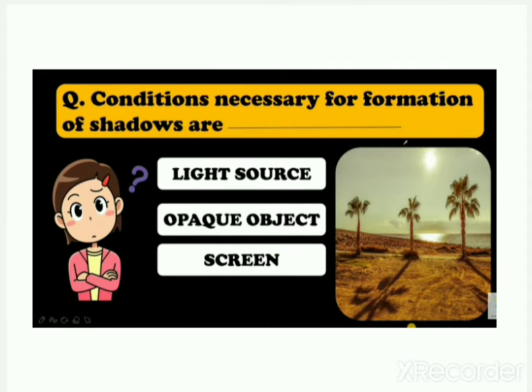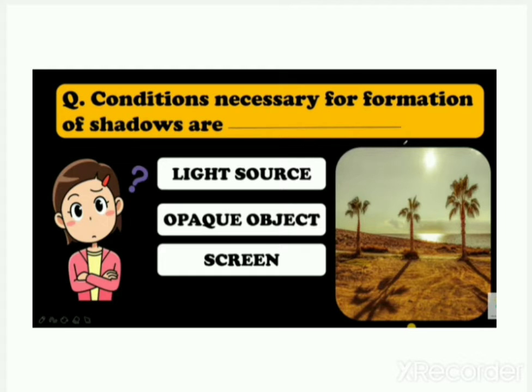One more question. Conditions necessary for formation of shadows are? Yes, light source, opaque object, and screen. These are the three conditions which are necessary for the formation of shadows. So I hope you all understood about the formation of shadows very well.